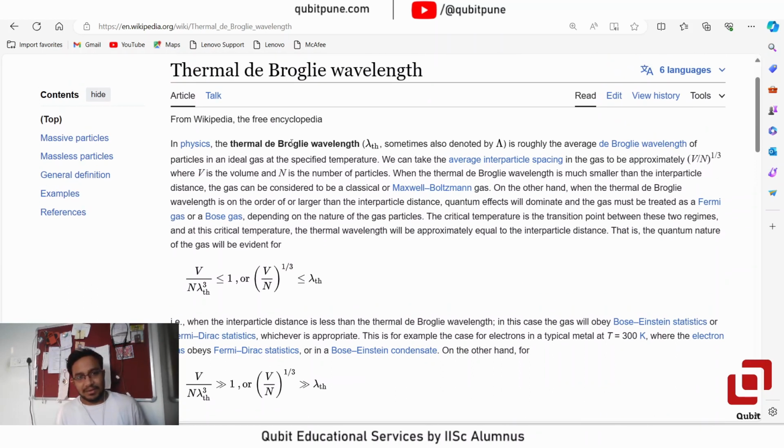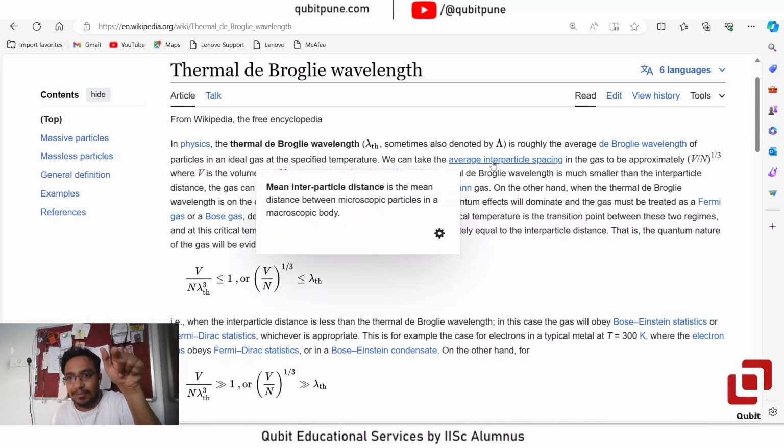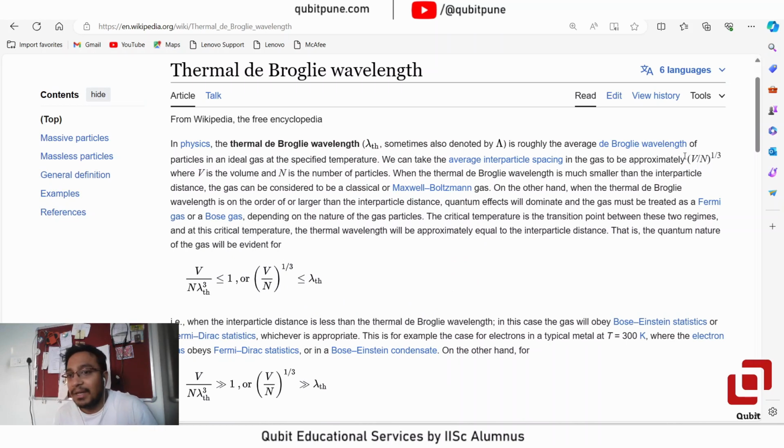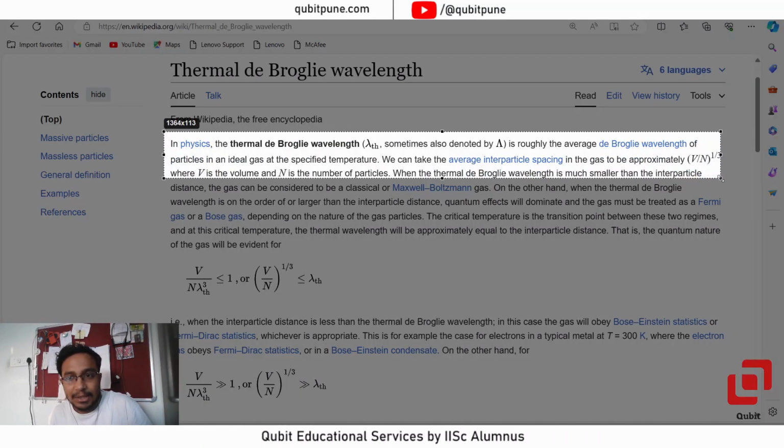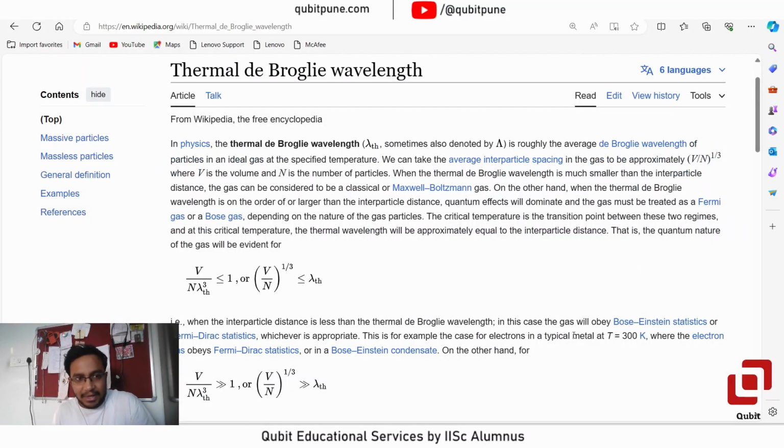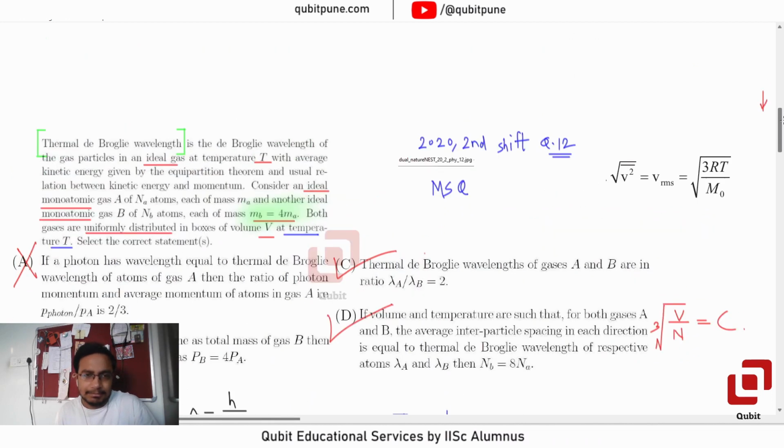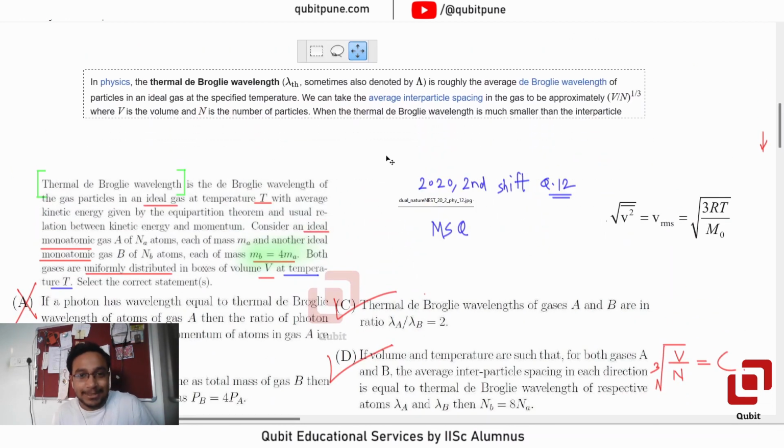Look, in physics, the thermal de Broglie wavelength lambda Th, sometimes also denoted by capital lambda, is roughly the average de Broglie wavelength of particles in an ideal gas at a specified temperature. We can take the average interparticle spacing in the gas to be approximately V by n raised to 1 upon 3, where V is the volume and n is the number of particles. So that's the formula that they wanted you to use, and now you can't say that it's out of syllabus. Maybe you can say that it's not in the textbook, but who knows, right? And this is in 2020, 4 years ago.